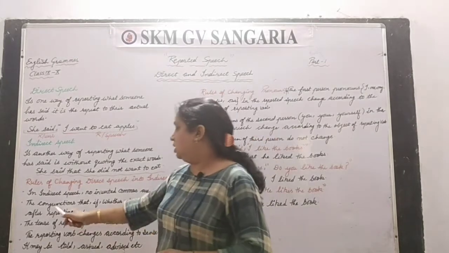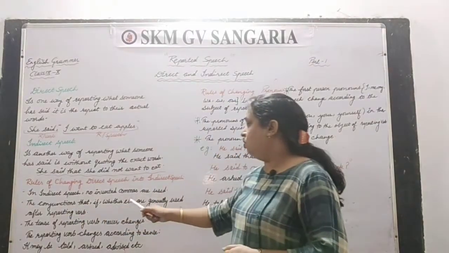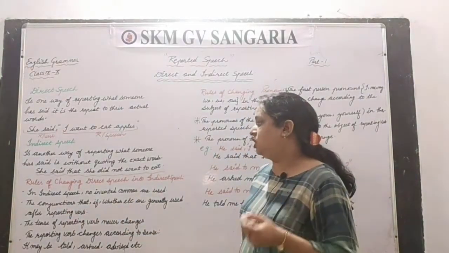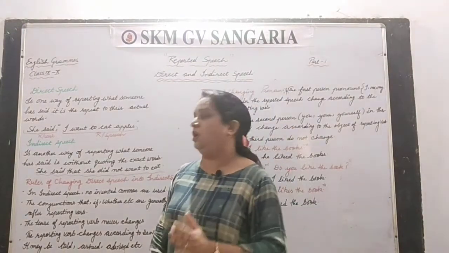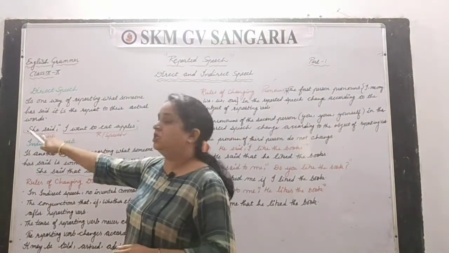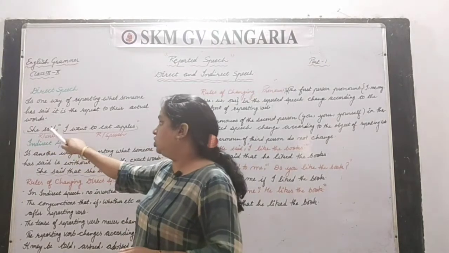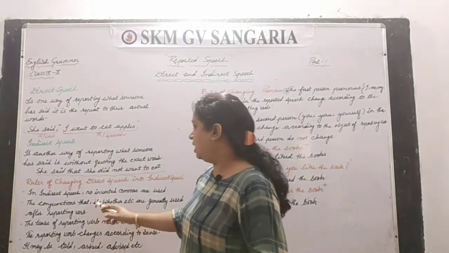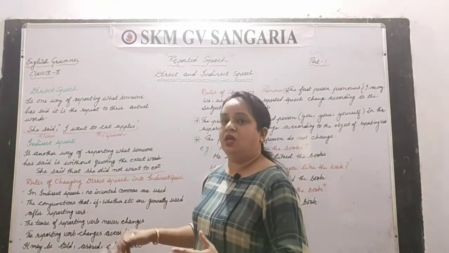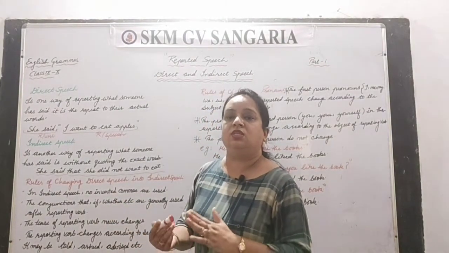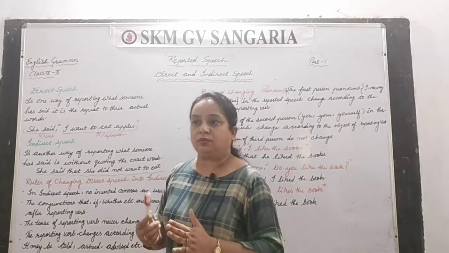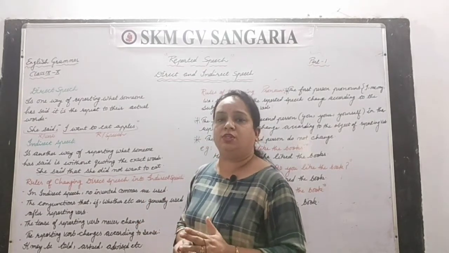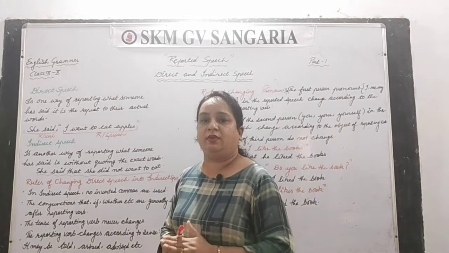The second thing is, the conjunctions that, if, whether, etc. are generally used after the reporting verb. So what is the reporting verb? This "she said", right? After this we generally have to use these conjunctions that, if, whether, etc. according to the nature of the sentence, whether it is a simple sentence, a question, or an imperative sentence.